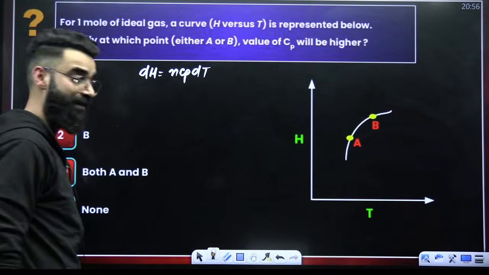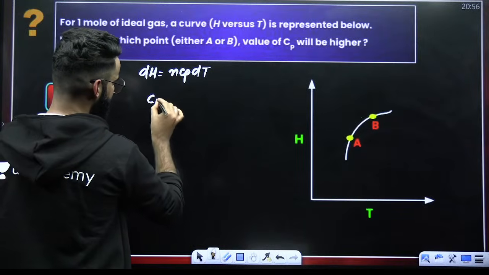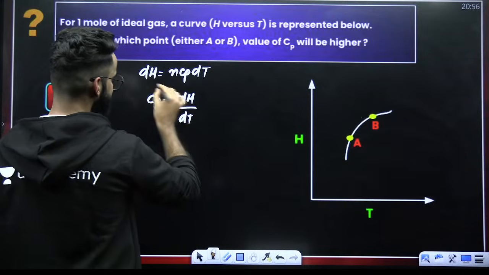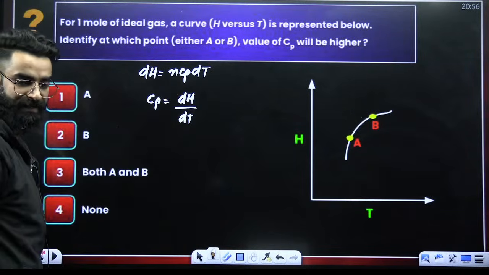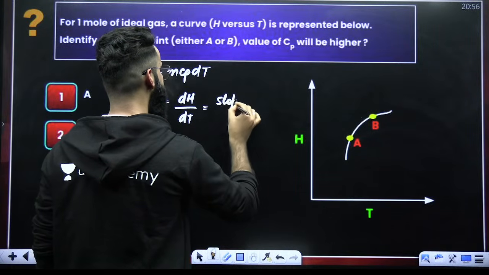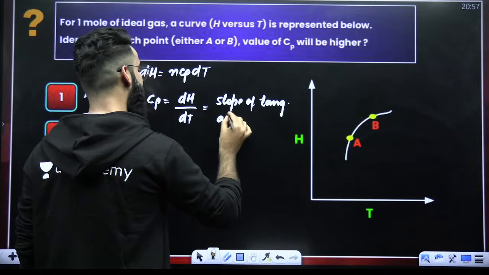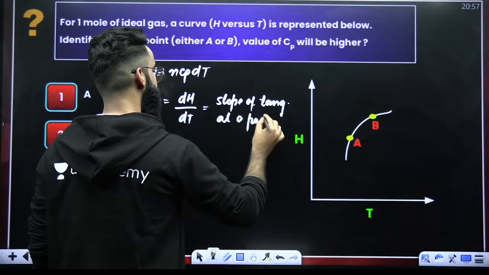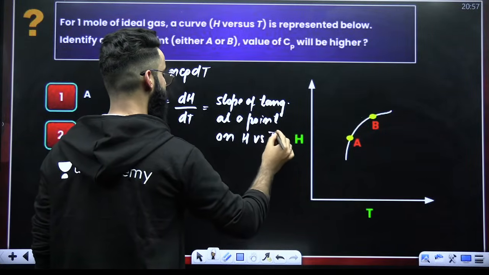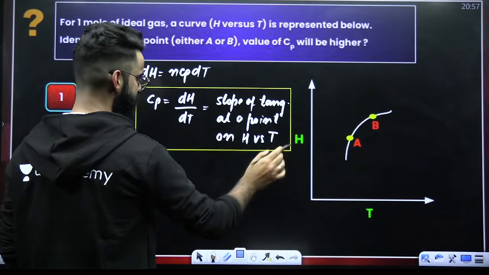dH is equal to n Cp dT. If I have 1 mole of ideal gas, that means n is 1. If n is 1, I would say Cp is nothing but dH upon dT. Cp would be dH upon dT for 1 mole of ideal gas. Now, my dear students, what is dH upon dT? dH upon dT means slope of the tangent at a point on the enthalpy versus temperature curve.